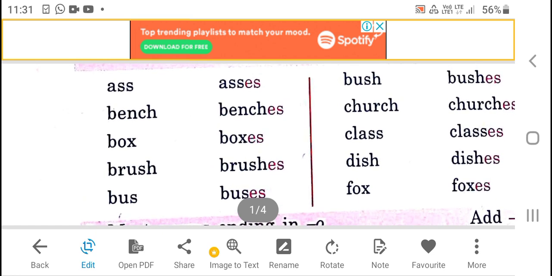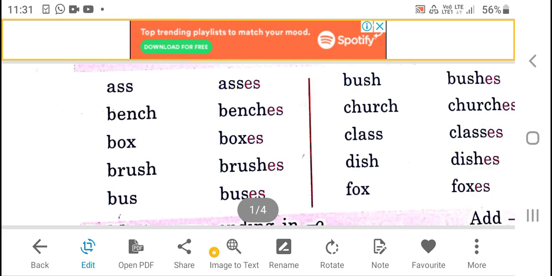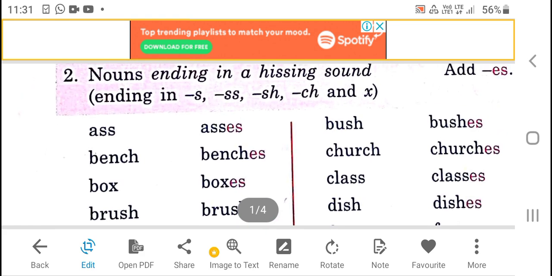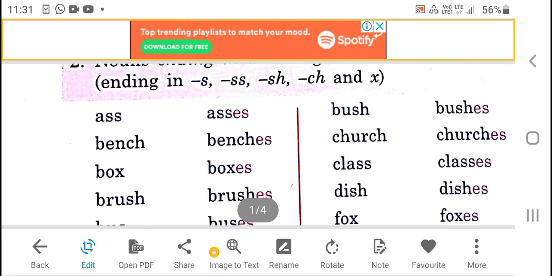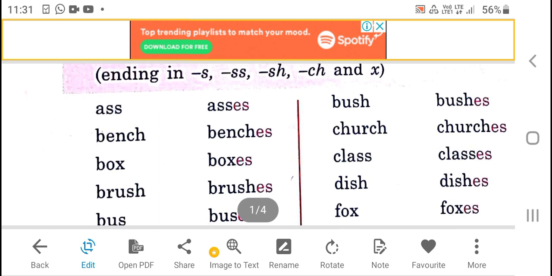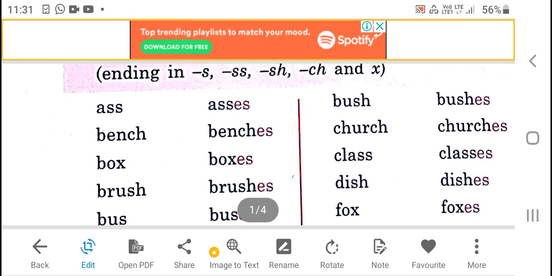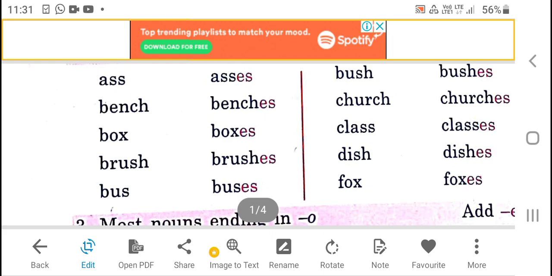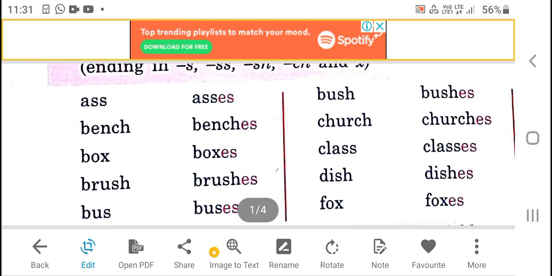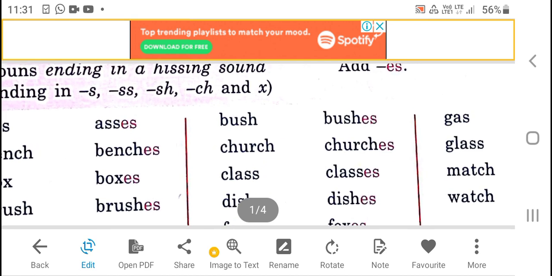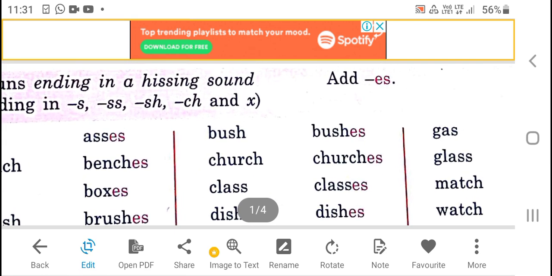Here in the first noun, the last letters are double S. In bench, the last letters are C and H. Box, B-O-X, the last letter is X. Brush, the last two letters are SH.